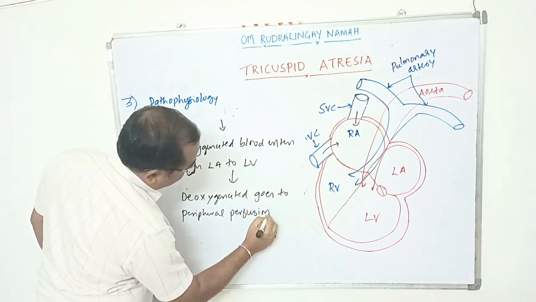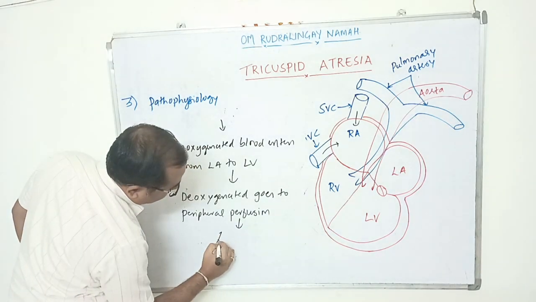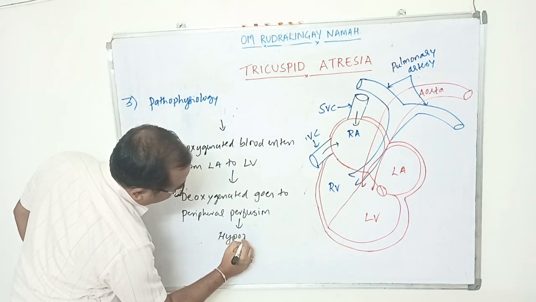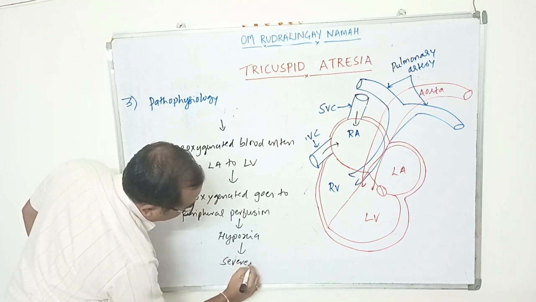Then there will be hypoxia and severe cyanosis.